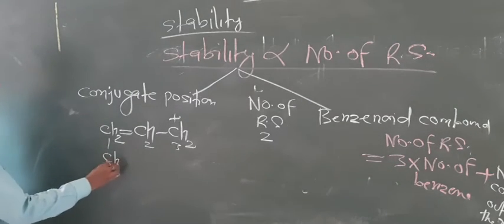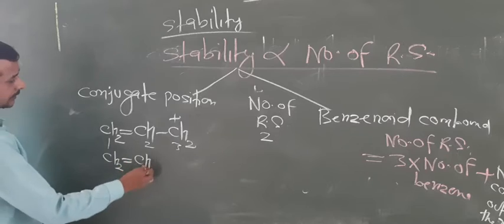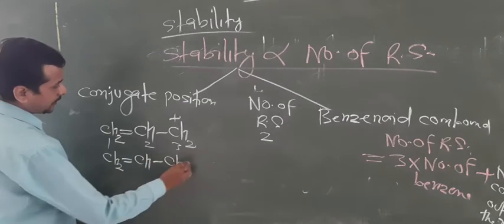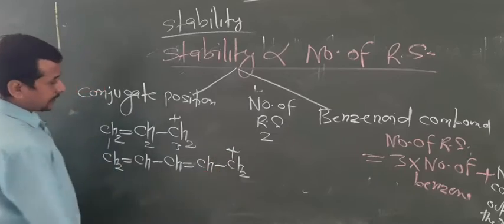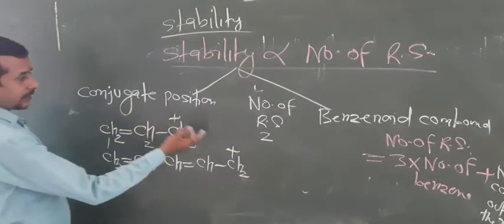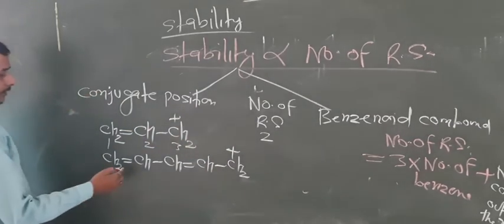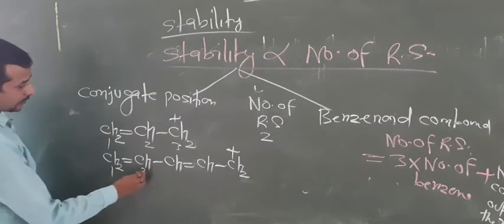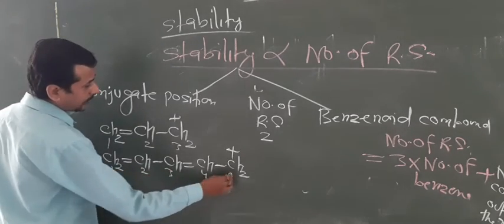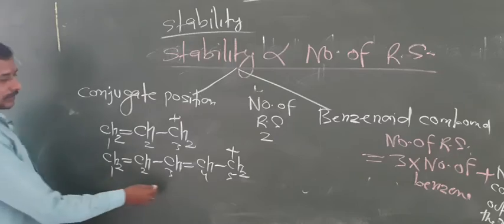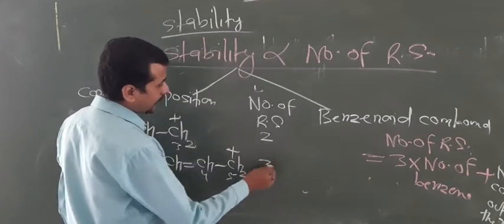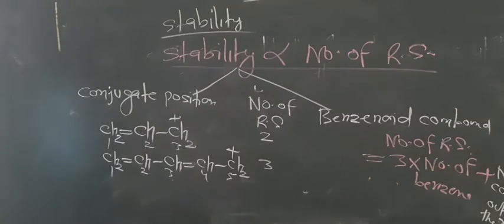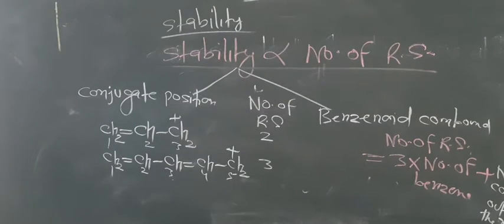One more example, CH2 double bond CH single bond CH double bond CH single bond CH cluster. This may be a negative charge, this may be odd electrons. Look here, 1, 2, 3, 4, 5. We have 1 position, 3 position and 5 position. 3 positions are there. That's why this forms 3 resonating structures. By this way, we can also calculate the number of resonating structures.